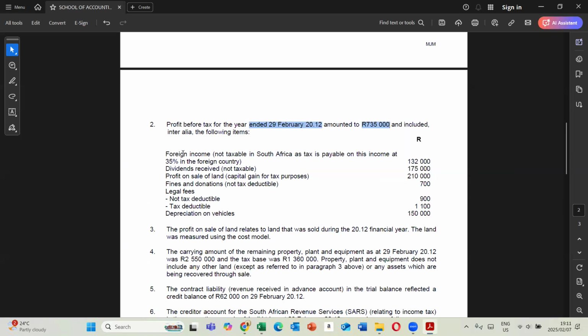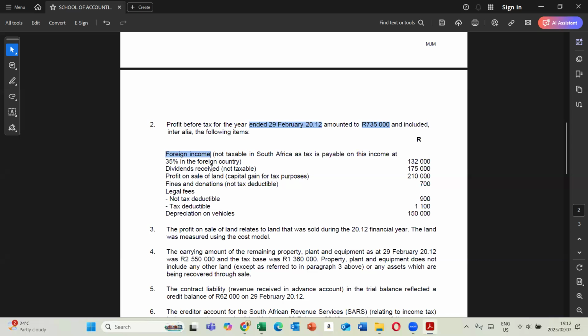Foreign income, not taxable in South Africa. Tax is payable on this income at 35% in the foreign country. Sometimes with foreign income, you might be required to tax in the foreign country and in South Africa, but to avoid double tax, countries reach what we call a double taxation agreement. We're going to touch on that in taxation. So in this case, according to the agreement, this income is supposed to be taxed in the foreign country, so it is exempt in South Africa as well.